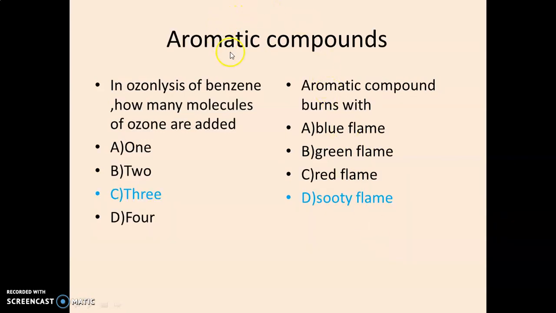These questions are related to aromatic compounds. First question, in ozonolysis of benzene, how many molecules of ozone are added? There are 4 options: 1, 2, 3, 4. The correct option is 3. 3 molecules of ozone are added in the ozonolysis process of benzene.